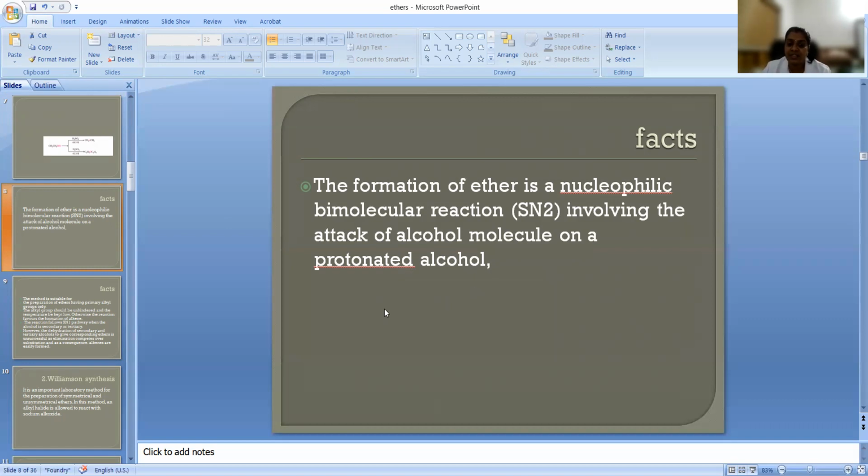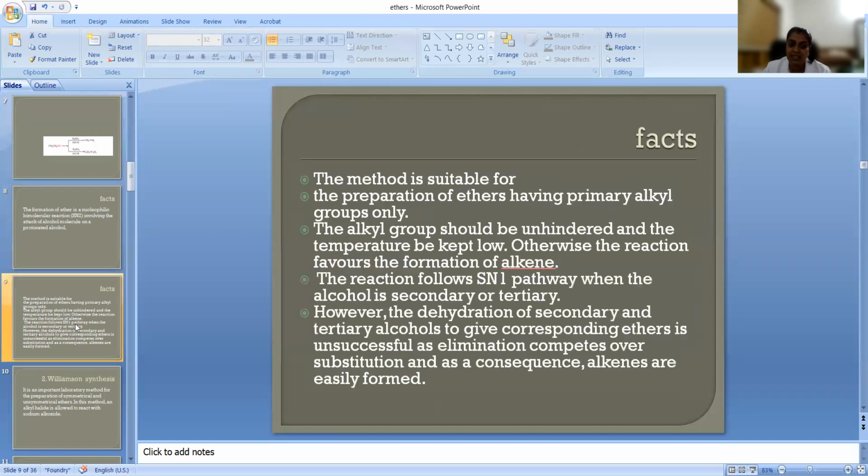So first H plus from the acid comes here and we get a protonated alcohol, and an alcohol molecule attacks this protonated alcohol. That will move through an SN2 mechanism and we will get ether.